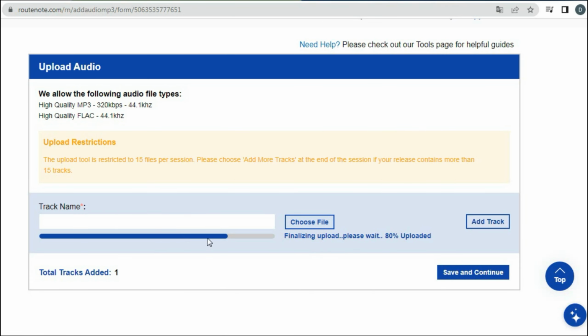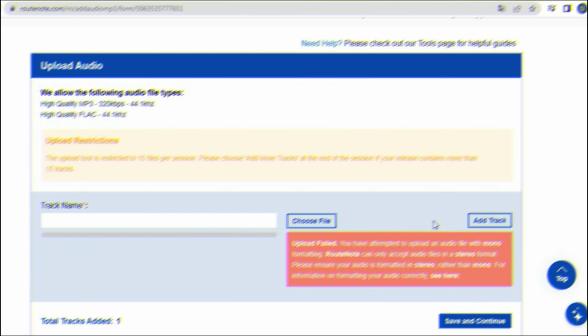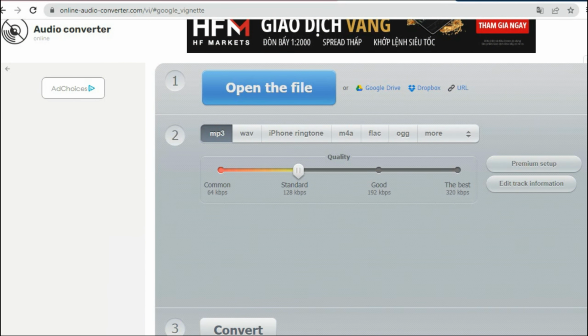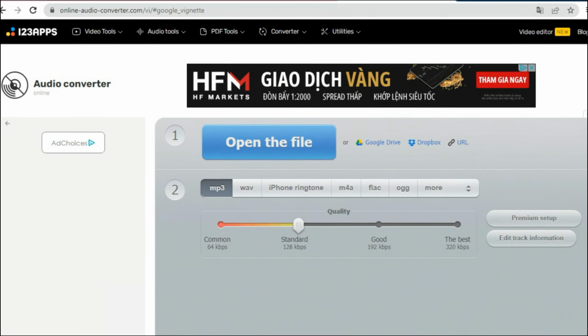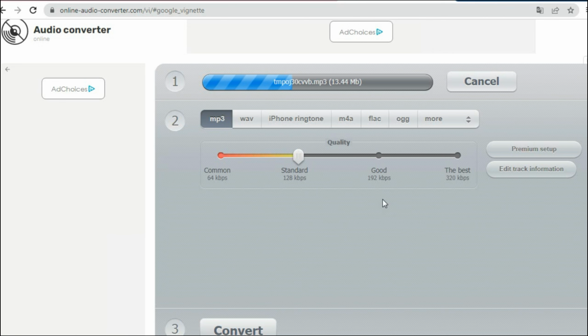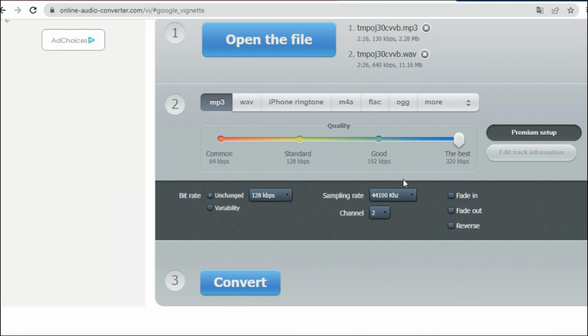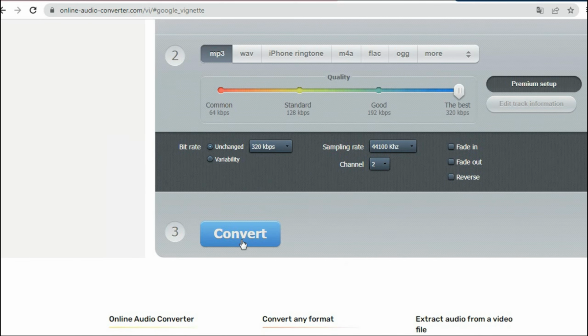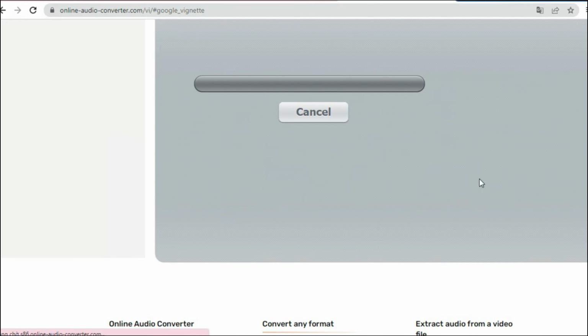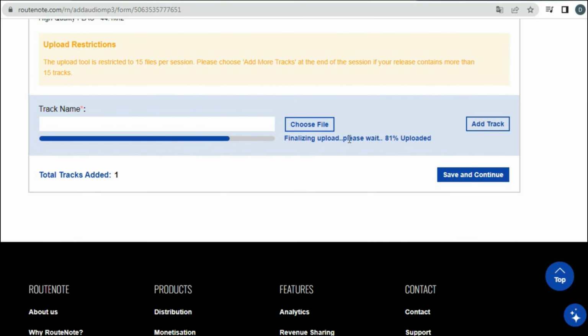If the song upload process encounters an error, you can follow these steps. First, access the website mentioned in the description. Then, upload your song. Here, adjust the sound quality bar to the highest level. Next, click on Advanced Settings and select the 320 kilobits per second option. Finally, click the Convert button. This way, you will be able to successfully upload your song without errors.